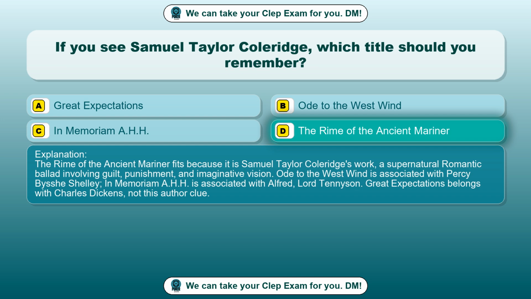The Rime of the Ancient Mariner fits because it is Samuel Taylor Coleridge's work, a supernatural romantic ballad involving guilt, punishment, and imaginative vision. Ode to the West Wind is associated with Percy Bysshe Shelley, In Memoriam A.H.H. is associated with Alfred, Lord Tennyson. Great Expectations belongs with Charles Dickens, not this author clue.